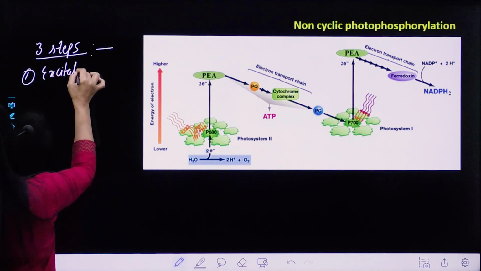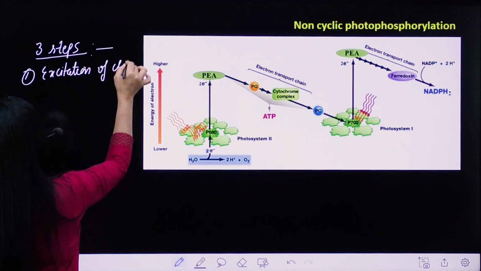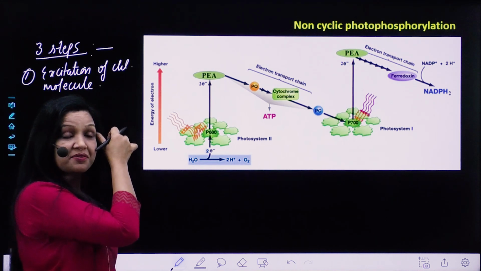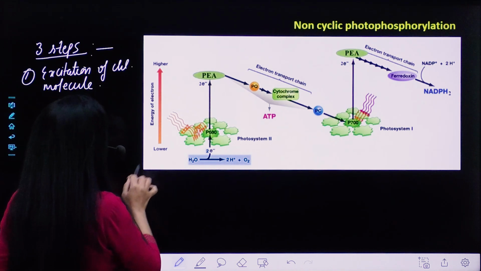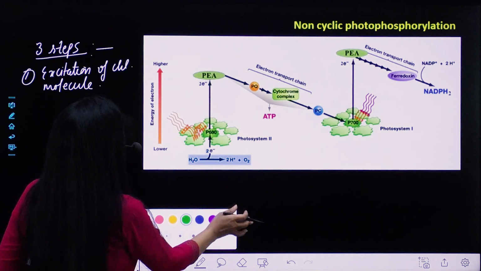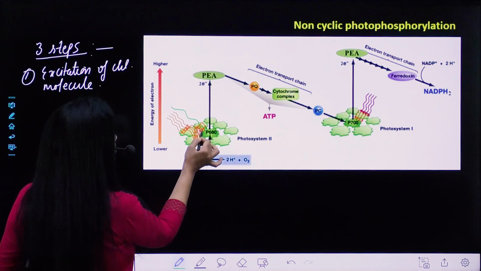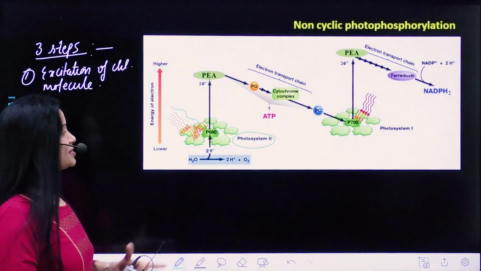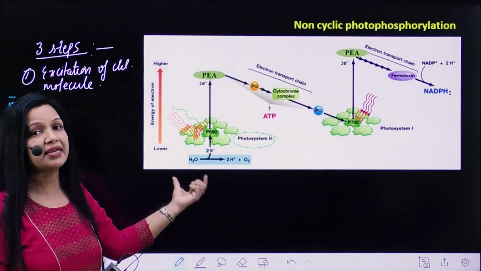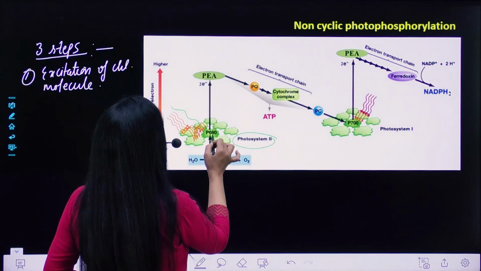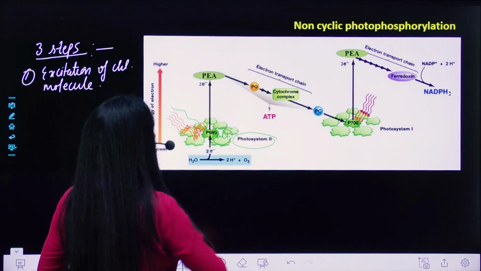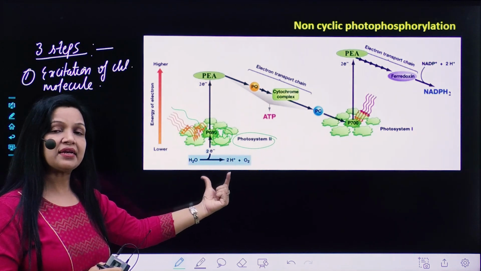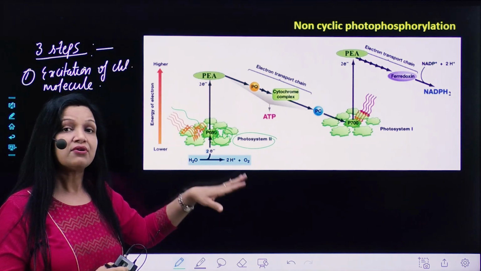Now first is excitation of chlorophyll molecule. Now, what does that mean? What happens initially, as we can see in the picture, when light falls onto this reaction center, that is PS2, which means P680 because it absorbs the wavelength of 680 nanometer. This is basically chlorophyll A, which absorbs the wavelength of 680 nanometer, which comprises PS2. So basically, non-cyclic photophosphorylation initiates from PS2.